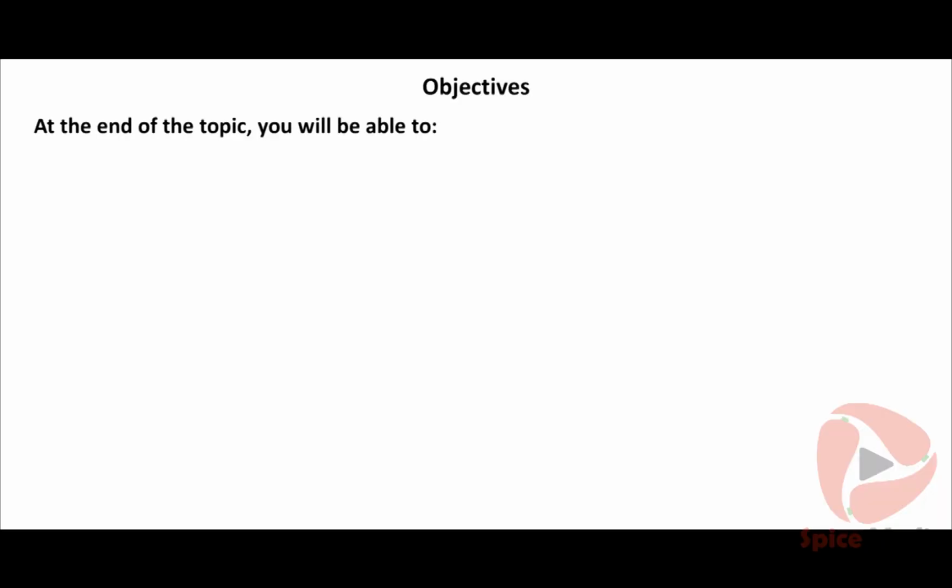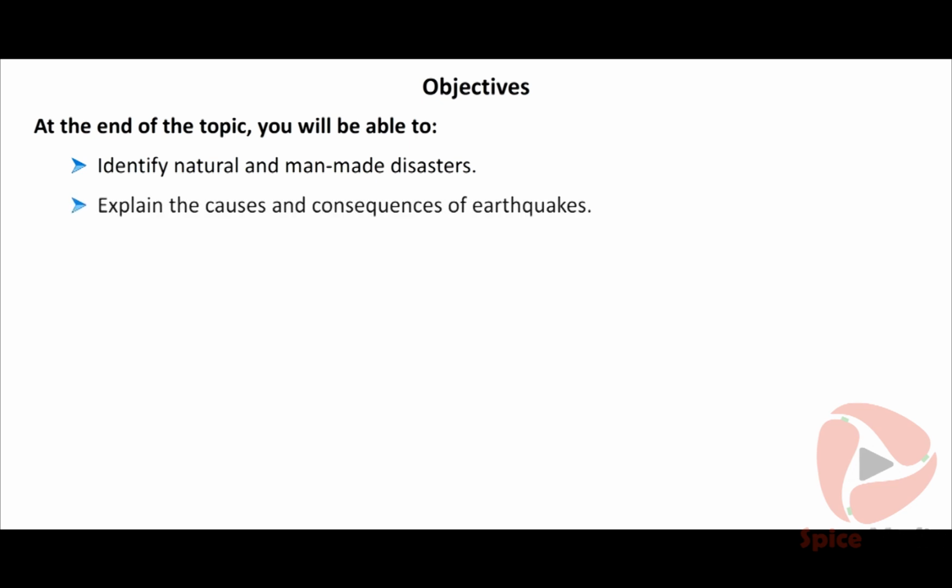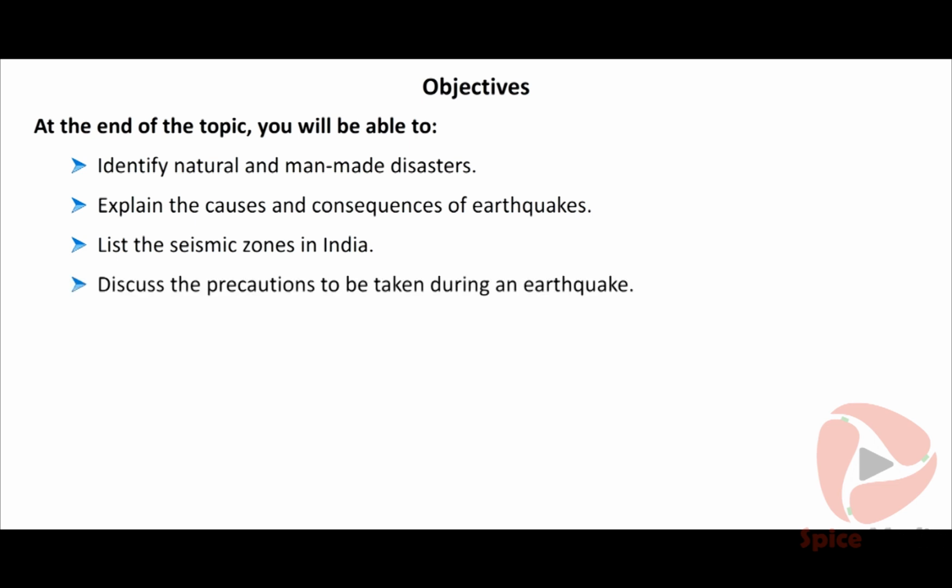At the end of the topic, you will be able to identify natural and man-made disasters, explain the causes and consequences of earthquakes, list the seismic zones in India, discuss the precautions to be taken during an earthquake, describe a volcanic eruption and its consequences.